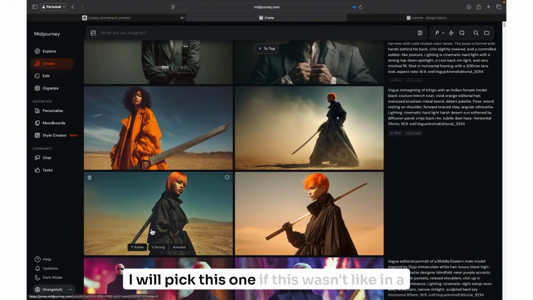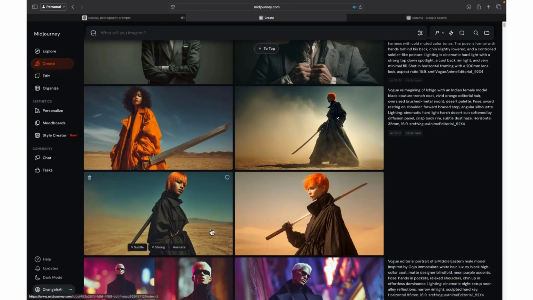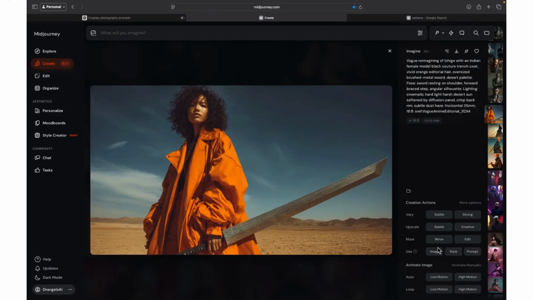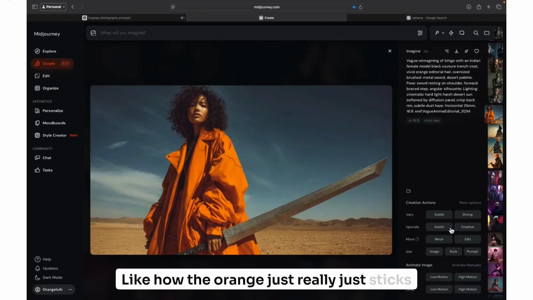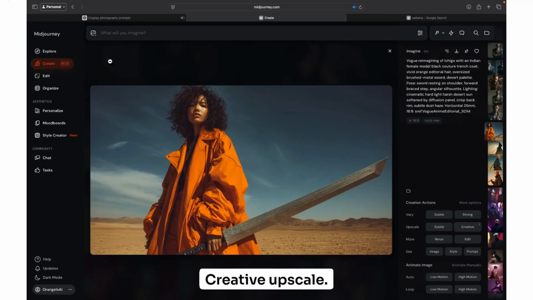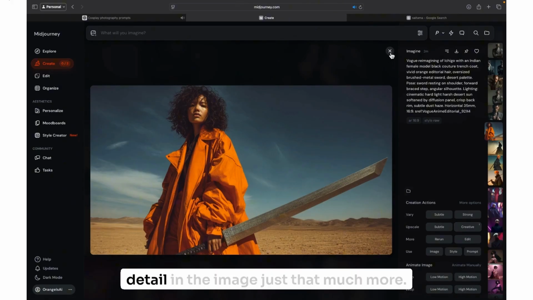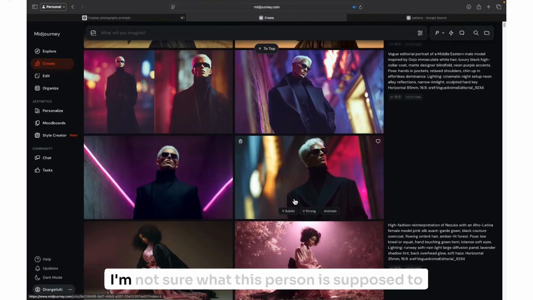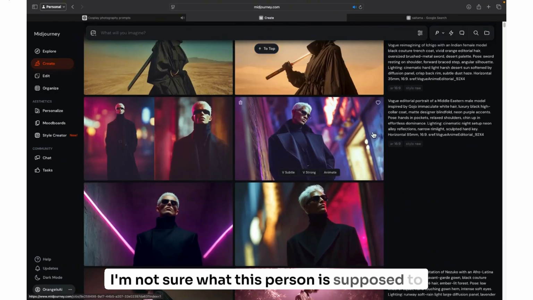I would pick this one if it wasn't in a weird place, but I think I like this one a little bit more. Like how the orange just really sticks right out. Creative upscale. And what that's going to do is bring the detail in the image just that much more.